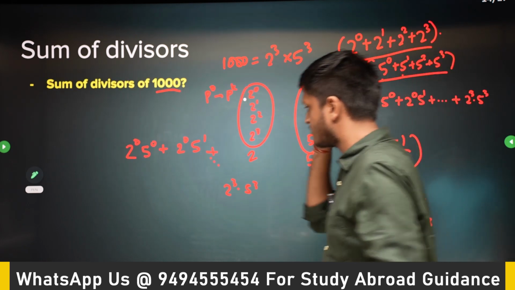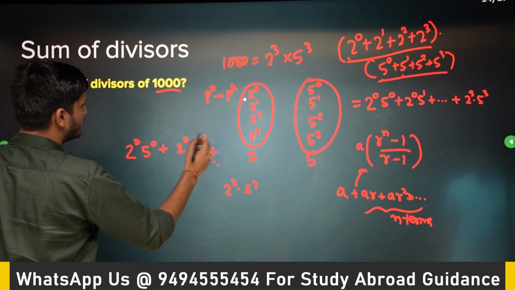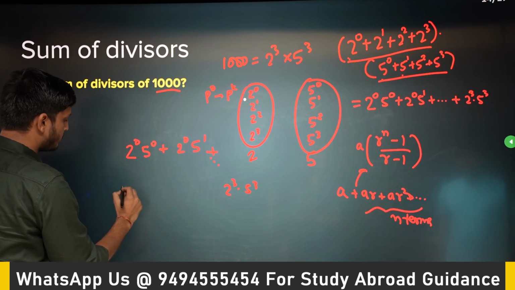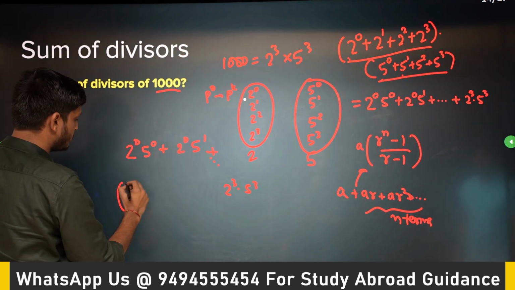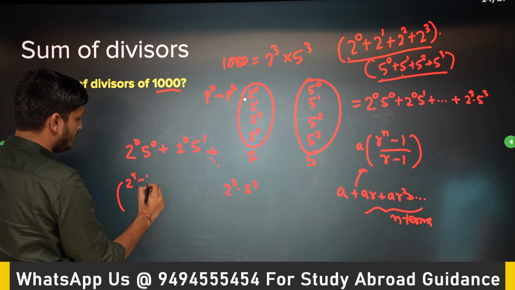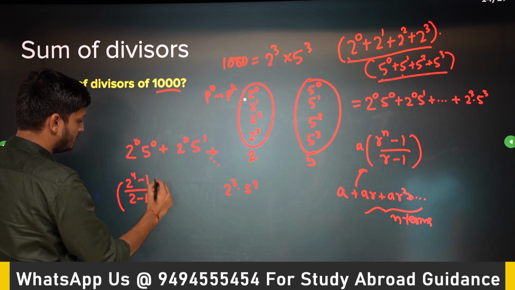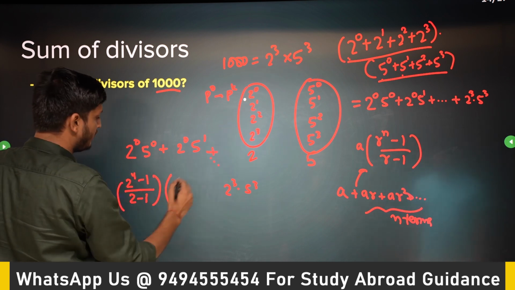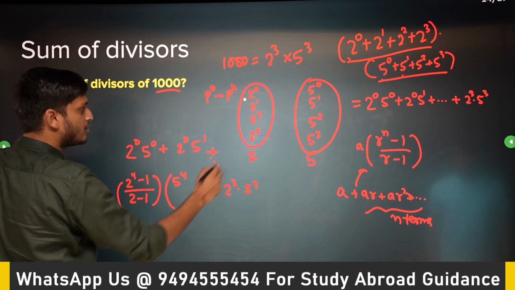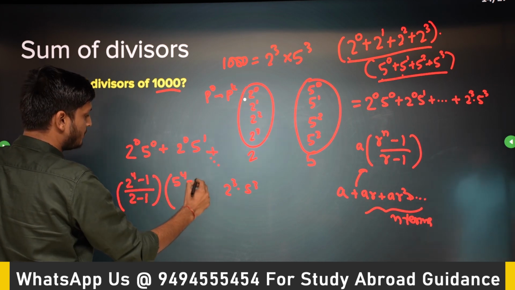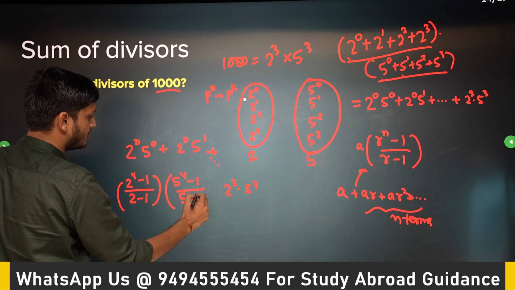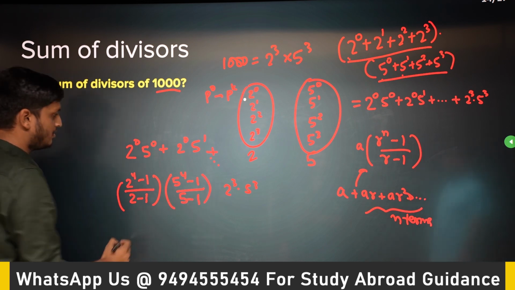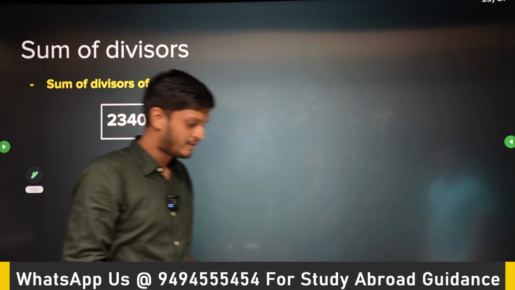So if you do it for 1000, it is simple now. Let's apply it for 2. a is 1, r is 2 here, so 2 to the power 4 minus 1 upon r minus 1, and multiplied by the same for 5: r to the power n, n is also 4 here, we have 4 elements, minus 1 upon r minus 1. You just calculate this, it will come out to be 2340.